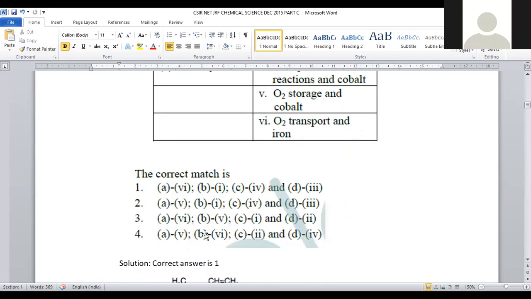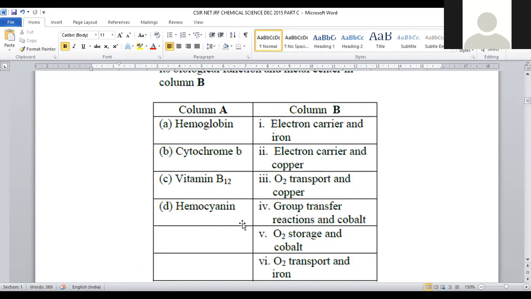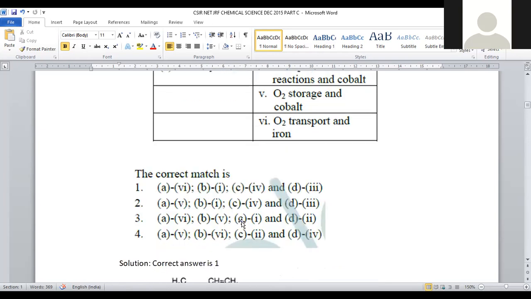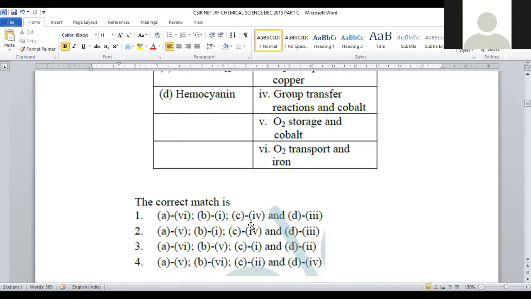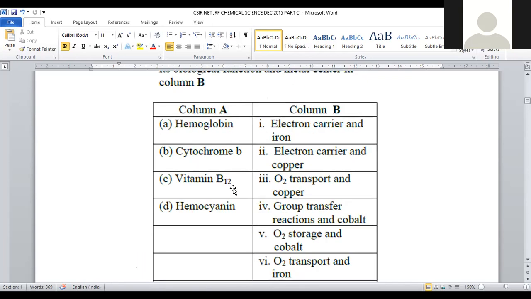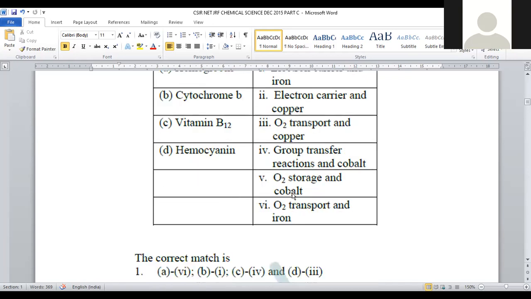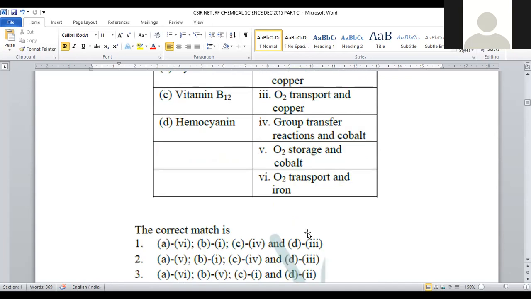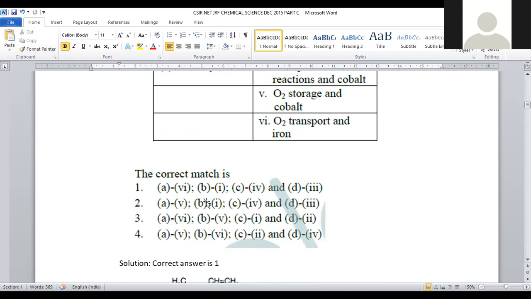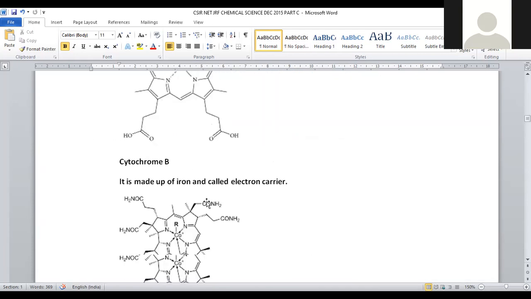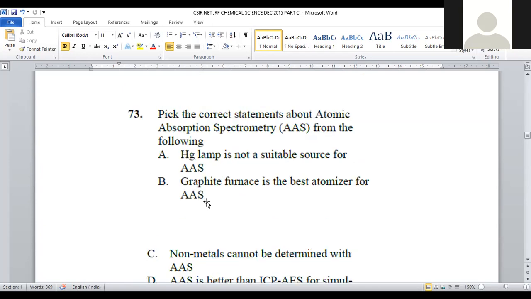A mapped with 6 is provided in 1 and 3 both. Cytochrome B is the electron carrier, iron, 1 is there. B with 1 is provided only in option number 1. And vitamin B12, group transfer, cobalt. So vitamin B12, C with 4 is there. Hemocyanin, oxygen transportation and copper. D with 3, that is given in option number 1. For question number 72, option number 1 is the correct answer. Let us move on to question number 73.